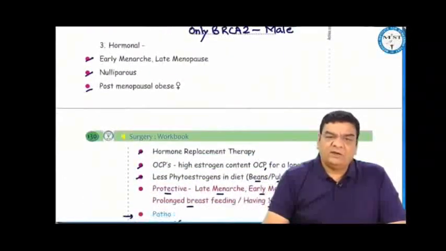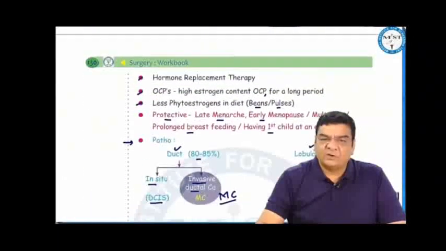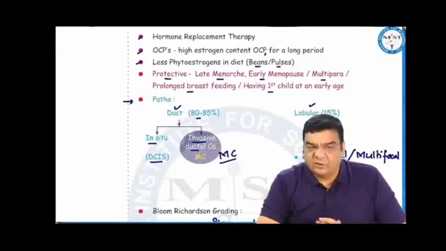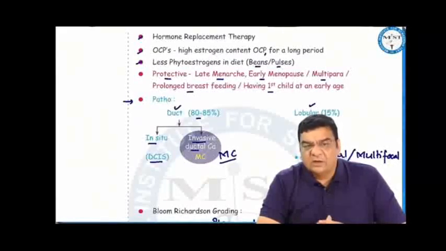Hormonal factors like early menarche, late menopause, nulliparous, postmenopausal, obese female, patients taking hormone replacement therapy, patient taking high estrogen content OCPs for a long period, less phytoestrogens in diet like beans, pulses. Protective factors are late menarche, early menopause, multiparity, prolonged breastfeeding, having first child at an early age, and more consumption of phytoestrogens in diet.